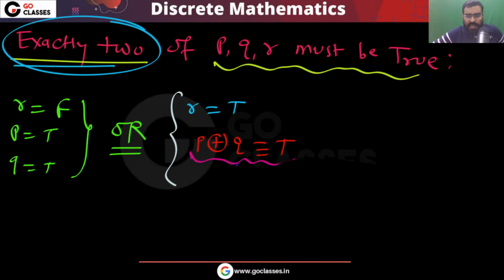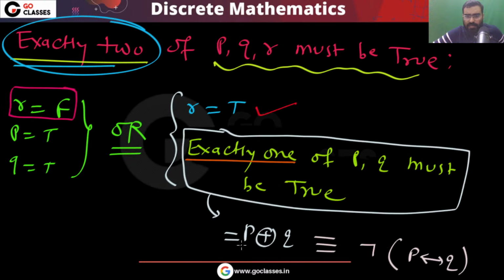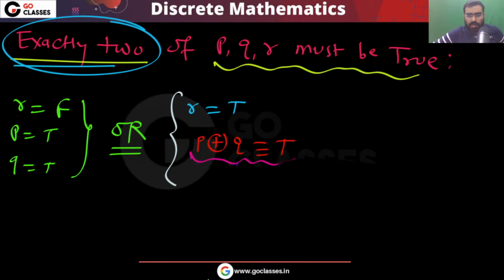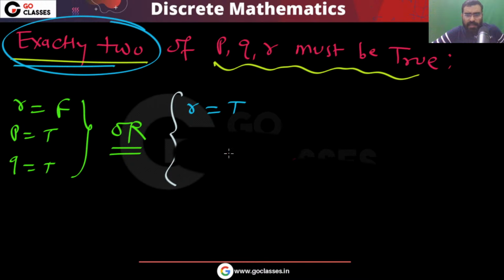Either I can write that P XOR Q must be true, or I can write negation of P bi-implication Q, that must be true. This same thing I can write in another way. Okay, so that's it.